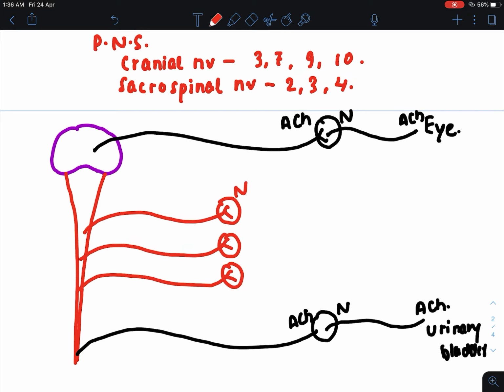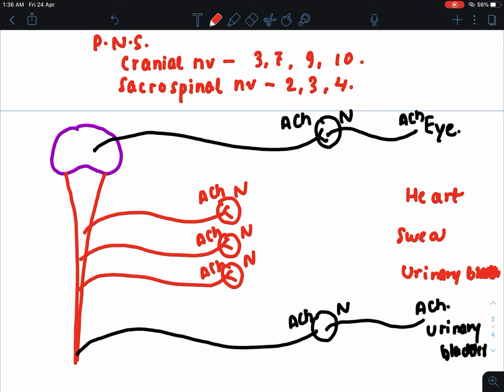Here also a nicotinic receptor is present at all the sites, and here also the preganglionic fiber is secreting acetylcholine at all the places. But if we take the example of the heart, urinary bladder, and sweat gland, you can see the postganglionic fiber of the sympathetic nervous system is longer than the postganglionic fiber of the parasympathetic nervous system.